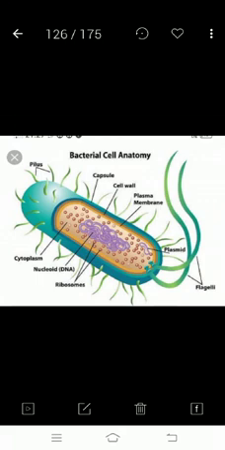And eukaryotes are organisms with cells having a nuclear membrane. For example, all multicellular organisms. So these are examples of eukaryotes.